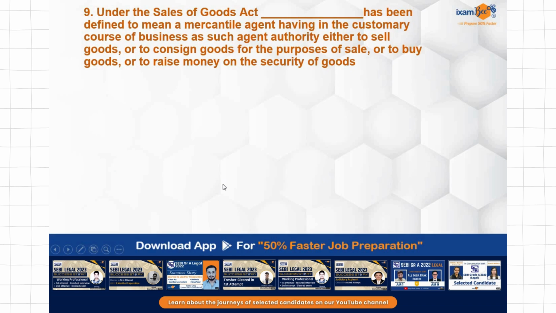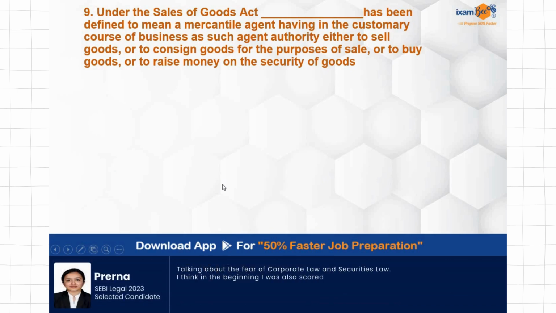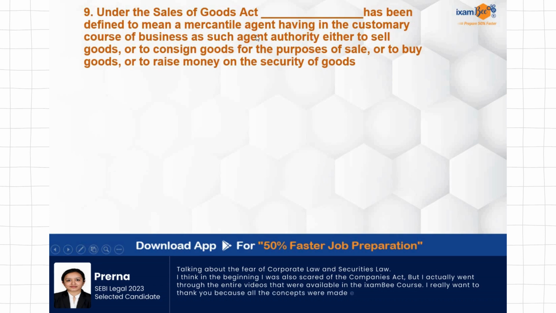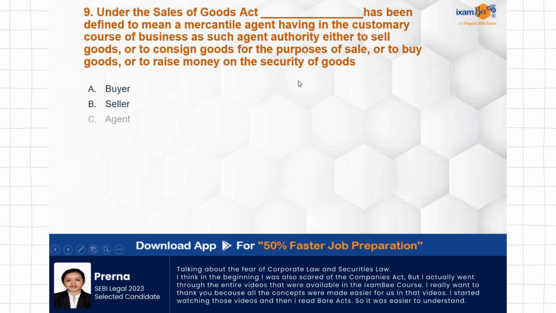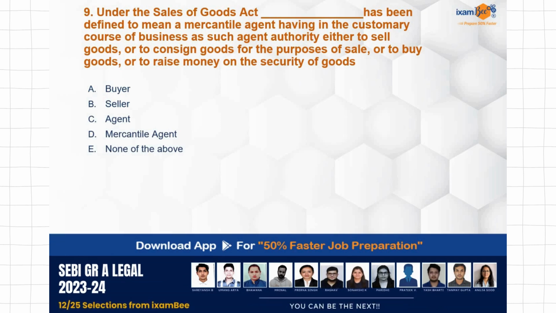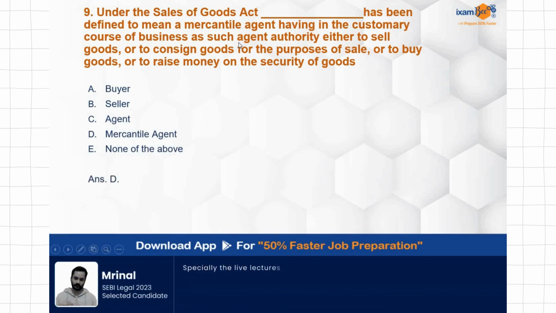Under the Sale of Goods Act, dash has been defined to mean a mercantile agent having in the customary course of business as such agent authority either to sell goods or to consign goods for the purpose of sale or to buy goods or raise money on the security of goods. Buyer, seller, agent, mercantile agent, none of the above. So dash has been defined to mean a mercantile agent having in the customary course of business as such agent authority to sell. So the correct answer over here is D, mercantile agent. It was very simple to guess that also from this definition wordings itself.